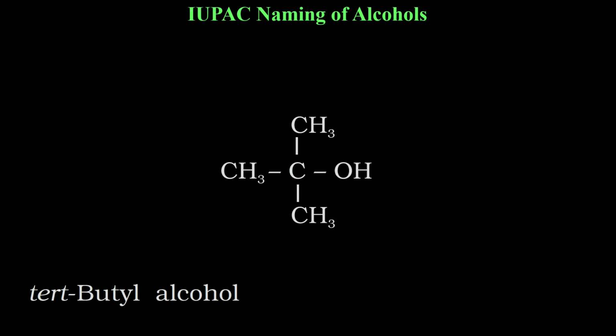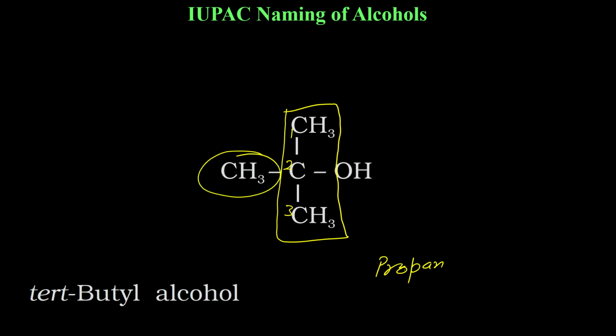Now for IUPAC naming, you need to find the longest chain. The longest chain is of 3 carbons, this one. It means it is propane. But because I will have to write ol, I will omit this E. I can consider any carbon as 1 from any side, because whether I consider this one, OH is on the second, or whether I consider the top one as 1, OH is again on the second. So propan is the root here.